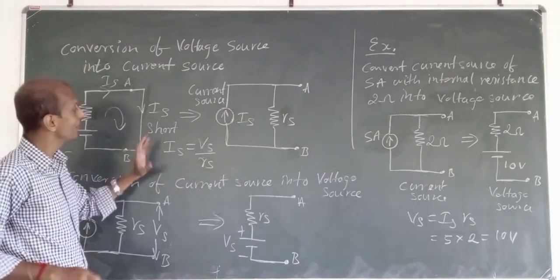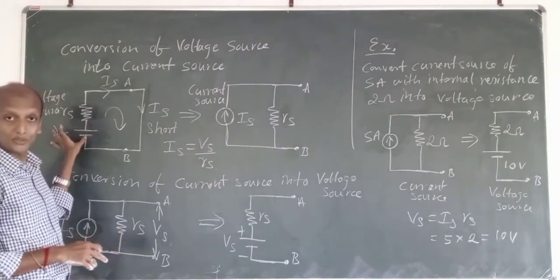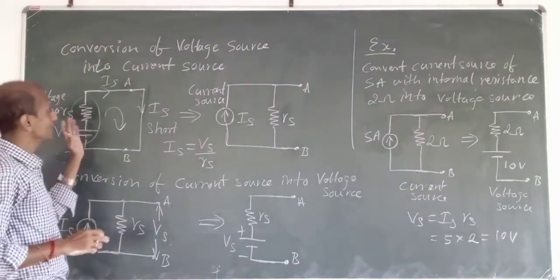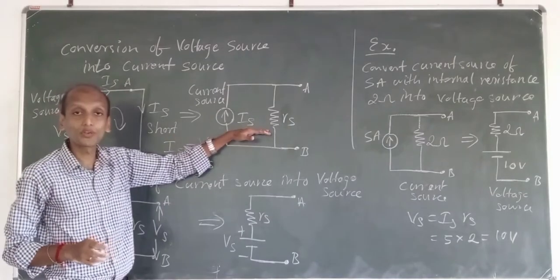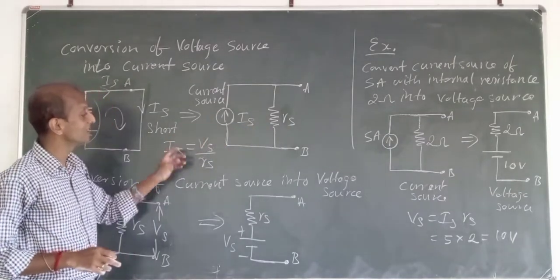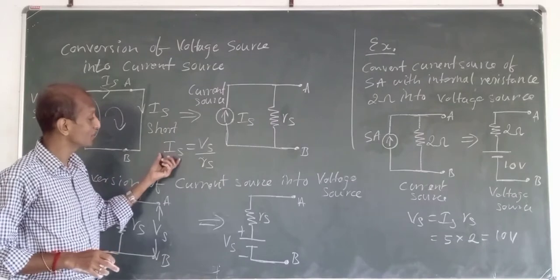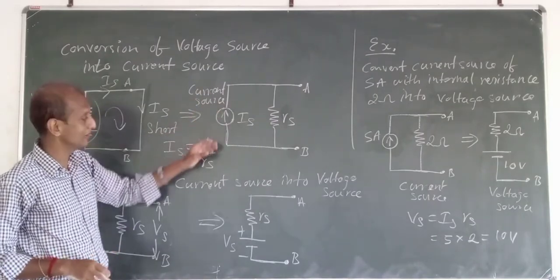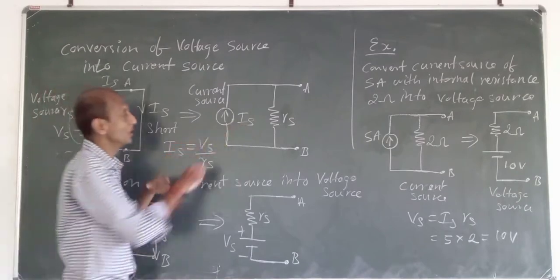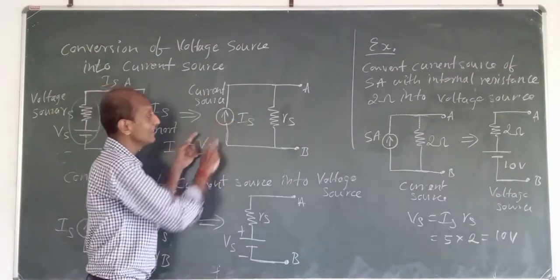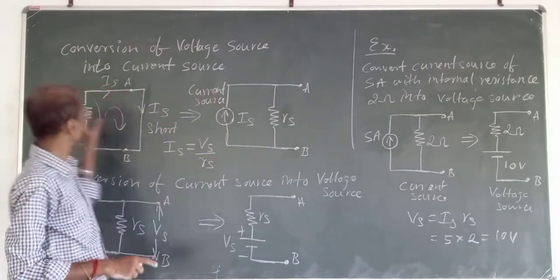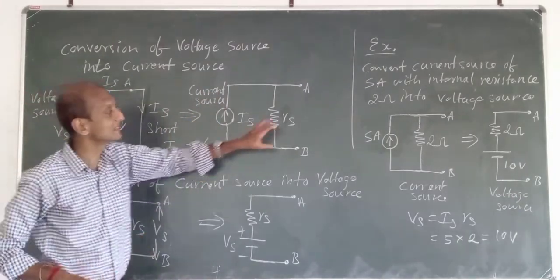Now we want this voltage source to be converted into a current source. Here the current source will have the value Is. That's why I have taken a current source of value Is, wherein this current source has an internal resistance of the same resistance Rs.